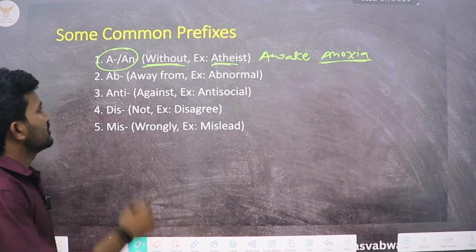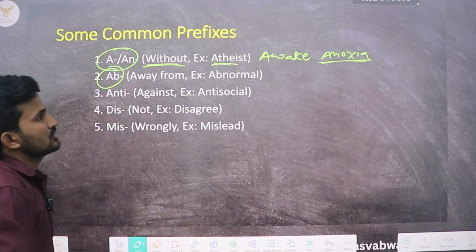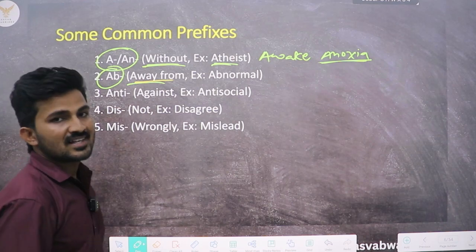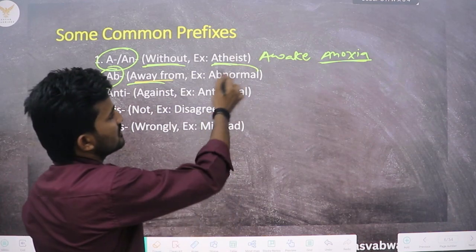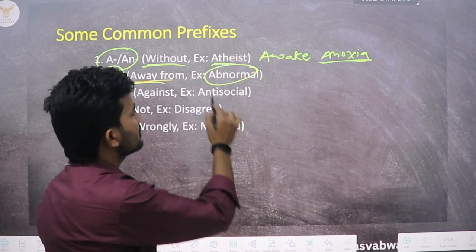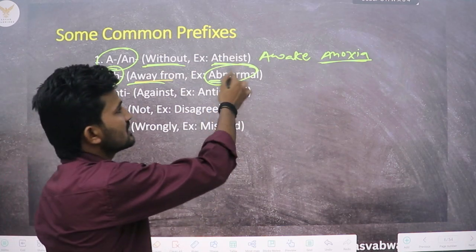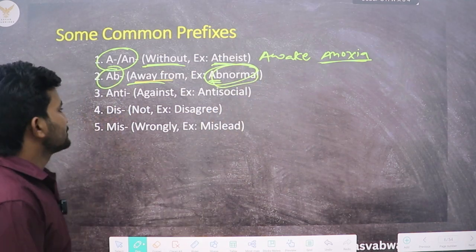The next prefix is ab, which means away from. An example for this prefix is abnormal or absent. It has a prefix ab, which means away from. So abnormal means which is not normal.